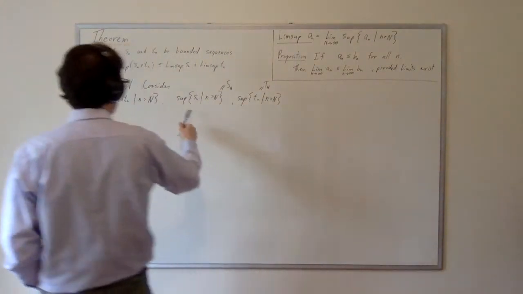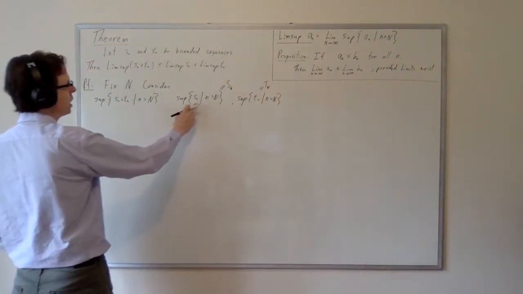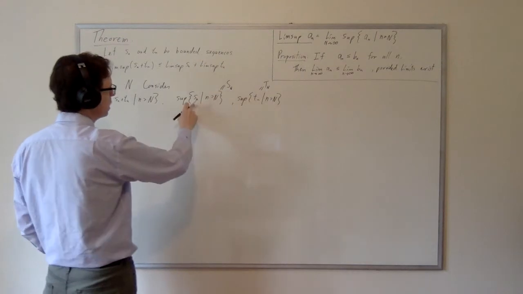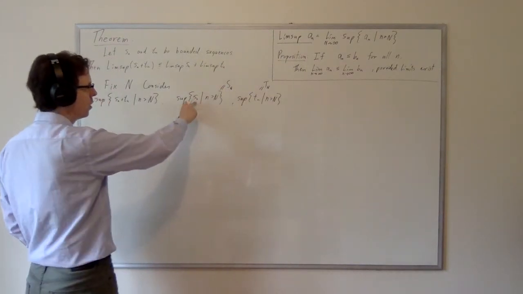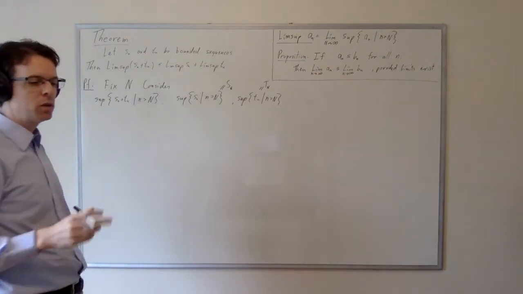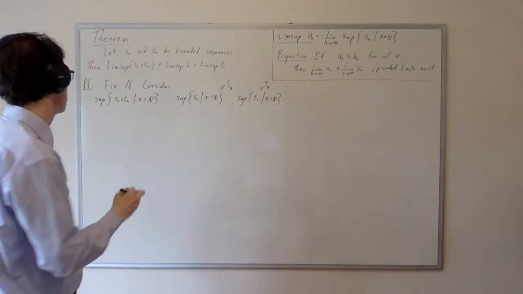Now, what does it mean to be the supremum? It means that cap S sub N is an upper bound for all the lowercase sn. It also means that it's the smallest possible.